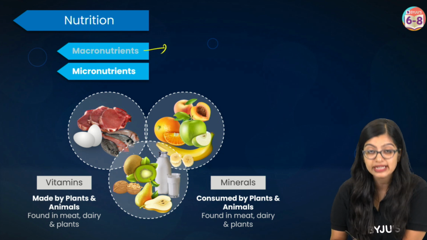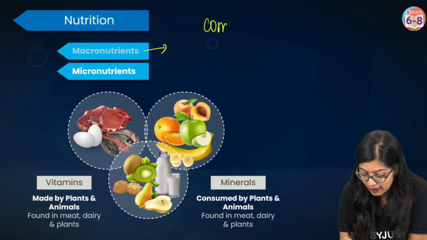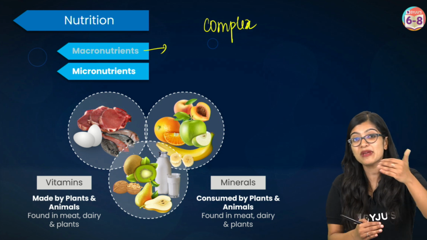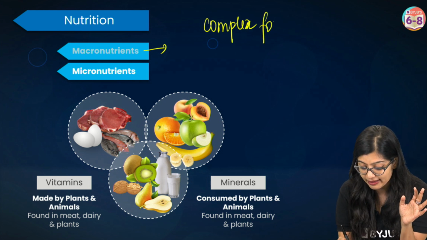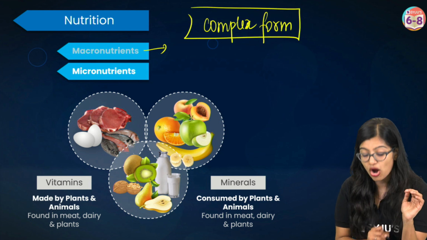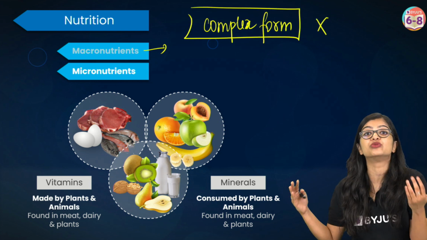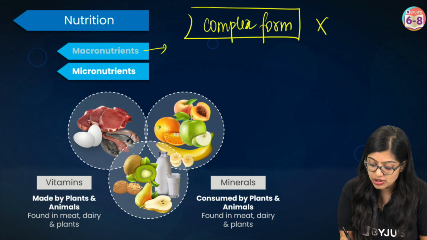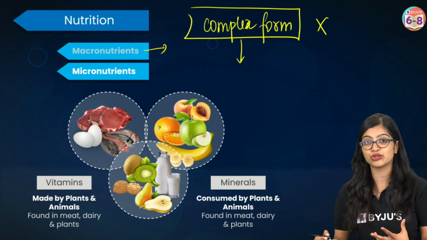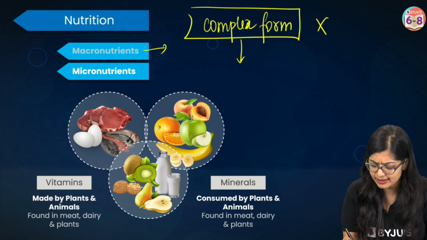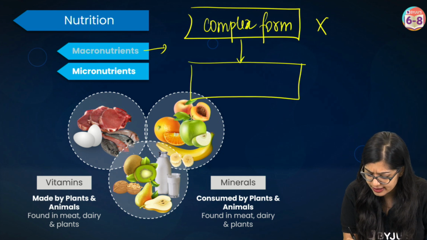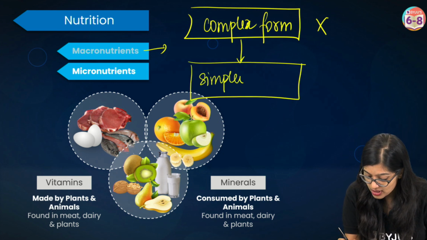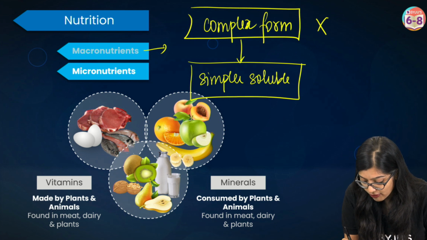Our macronutrients exist in complex forms, right? They exist in a form that cannot really be utilized by our body directly. So this complex form cannot be utilized directly, which is why the first thing that needs to happen to the food is certain processing, where this complex form is converted into simpler, soluble forms.